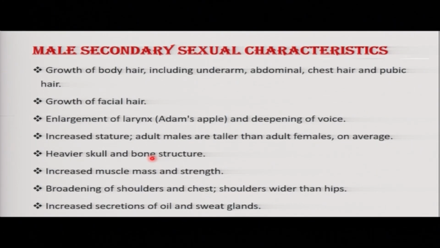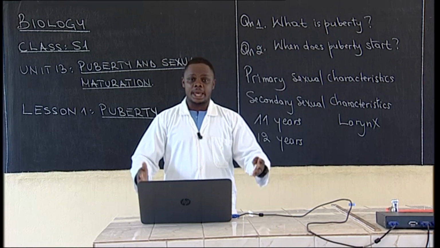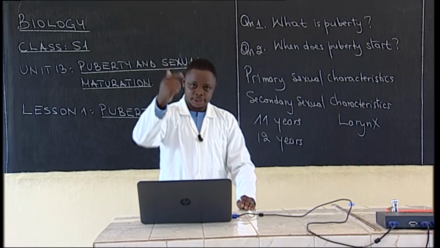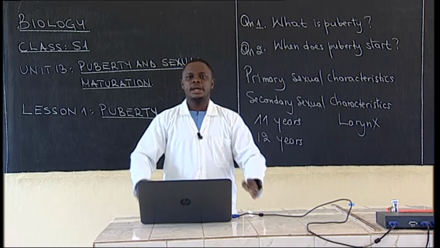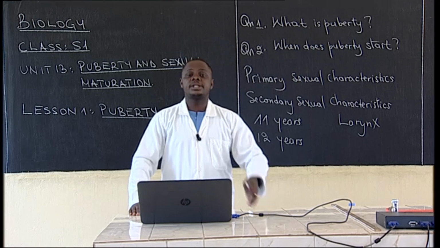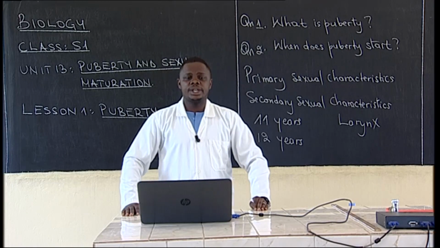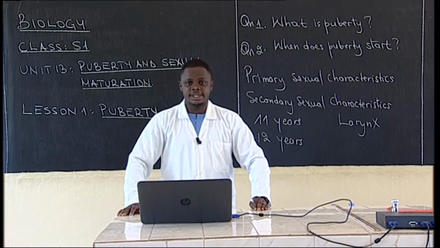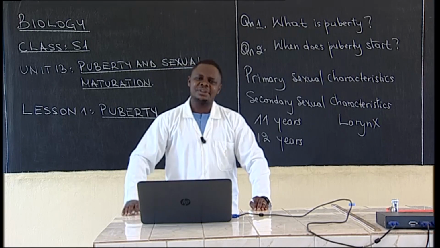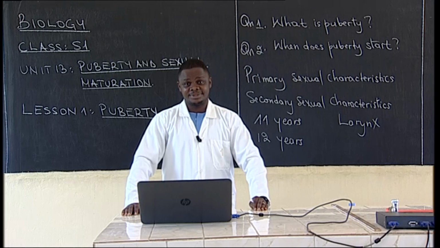And then increased secretion of sweat glands and sebaceous glands. Sweat glands will secrete sweat, sebaceous glands will secrete sebum. So those are some of the male secondary sexual characteristics. How many have you mastered right now?